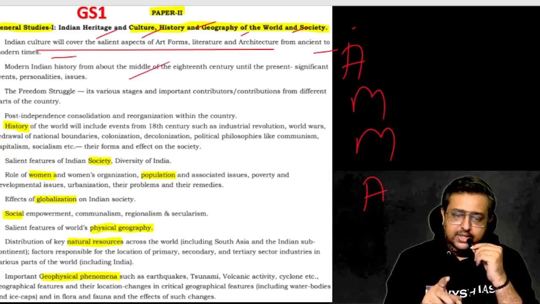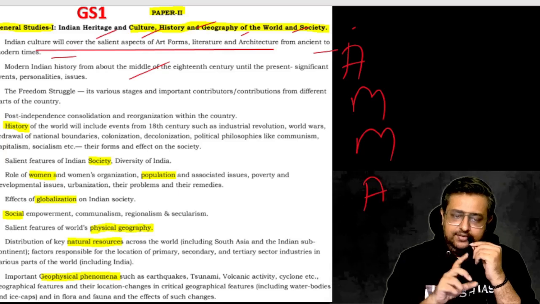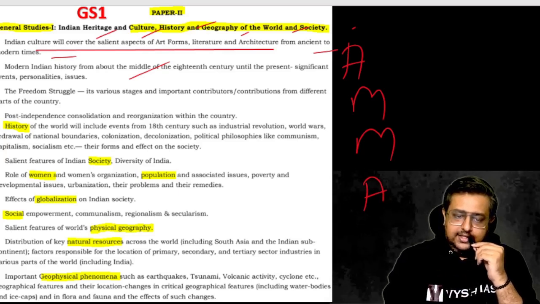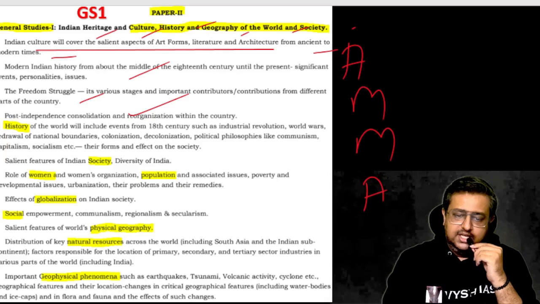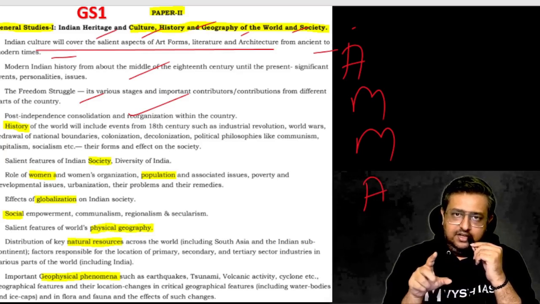From the middle of the 18th century, you have to know everything: events, personalities, issues, movements, treaties, every war, every struggle. And then you have to know the freedom struggle completely. Then post-independence consolidation and organizations within the country. Post-independence, Sardar Vallabhbhai Patel, movements are there, labor movements are there, land movements are there, different political amendments are there. All these reforms you have to know.